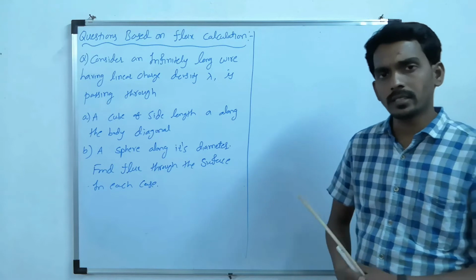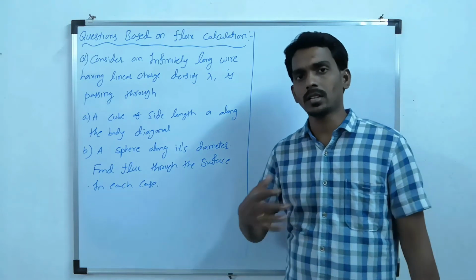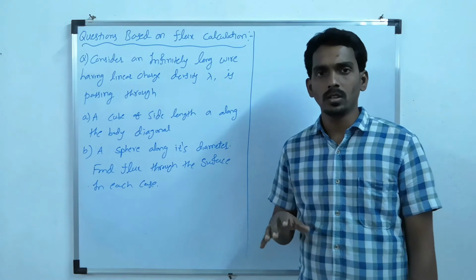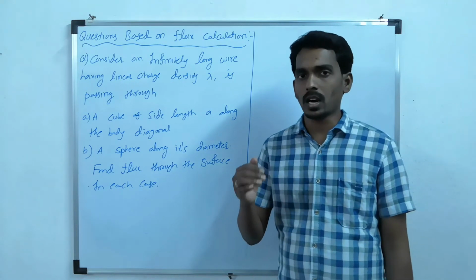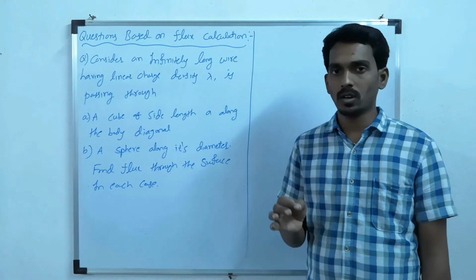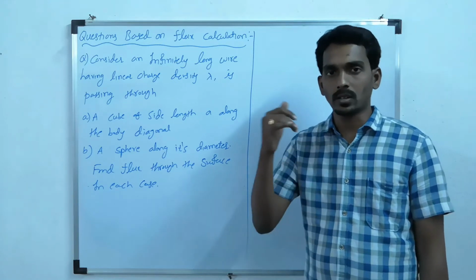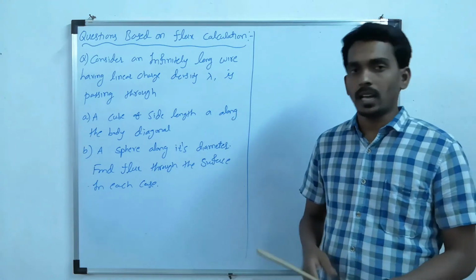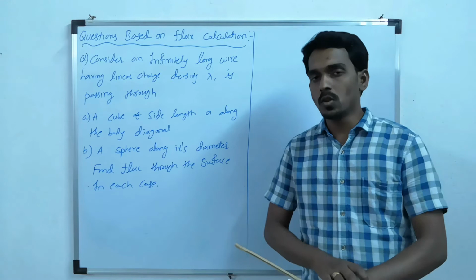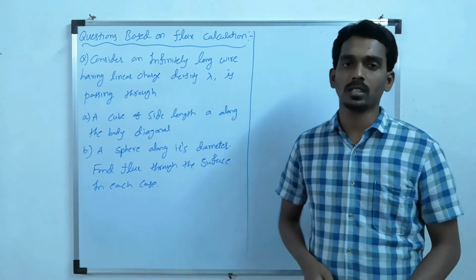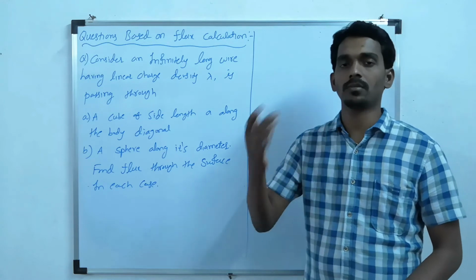What does Gauss's law state? It states that the flux linked with a closed surface is always equal to the ratio of total charge enclosed within it and epsilon naught. And I also mentioned that if there is no closed surface, then you have to imagine a Gaussian surface. But that is if.